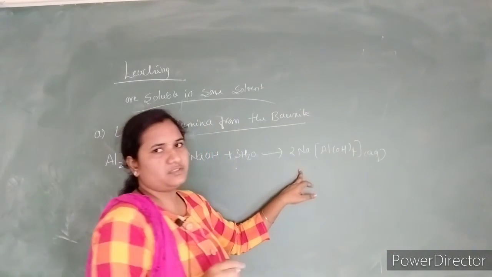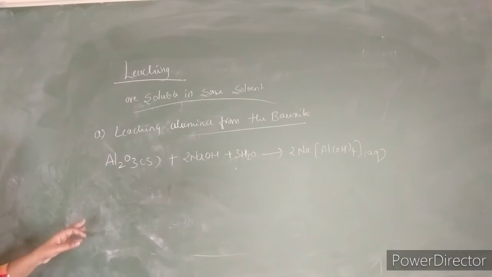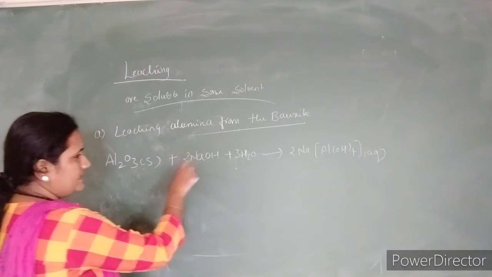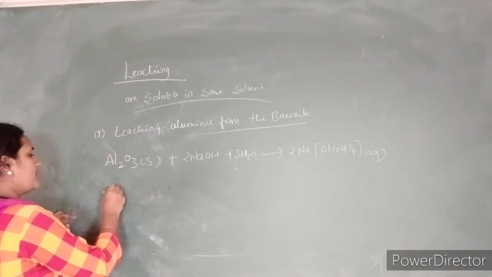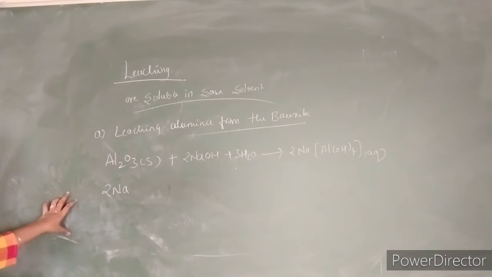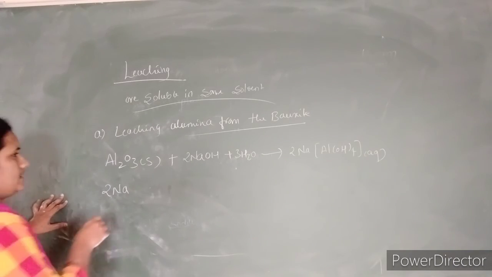Okay, it forms the sodium aluminate, and the impurity SiO2 also forms sodium silicate, and the remaining impurities are also present. The sodium aluminate present in this mixture can be neutralized by the addition of a small amount of carbon dioxide.